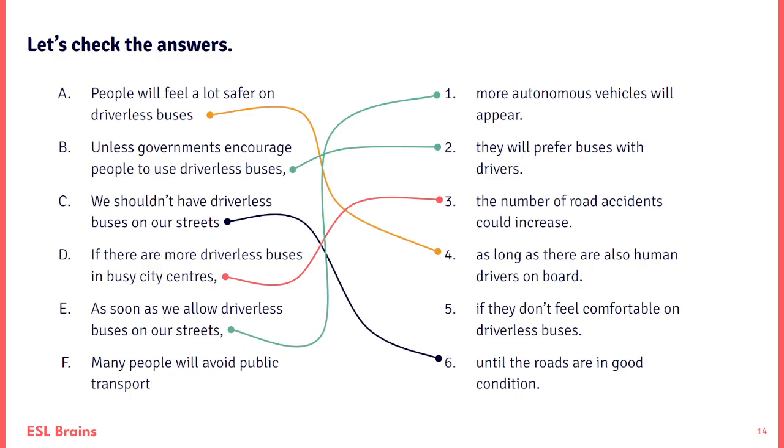Maybe if we start with driverless buses, autonomous buses, then people will see that it functions, that it works, and then maybe we'll be happier with taxis, cars, you know, all this kind of stuff, yeah? Many people will avoid public transport if they don't feel comfortable on driverless buses.